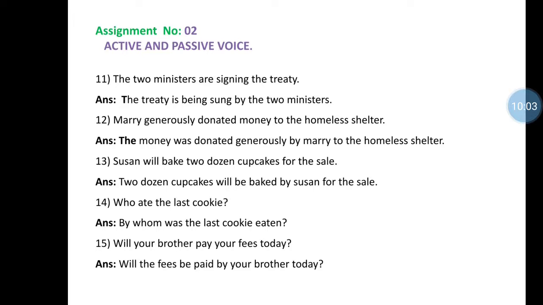Will your brother pay your fees today? Will your fees be paid by your brother today? It is an interrogative sentence, so the sentence begins with a WH word or helping verb. We keep the same helping verb, will. Your fees is the object. Will your fees be paid by your brother today?